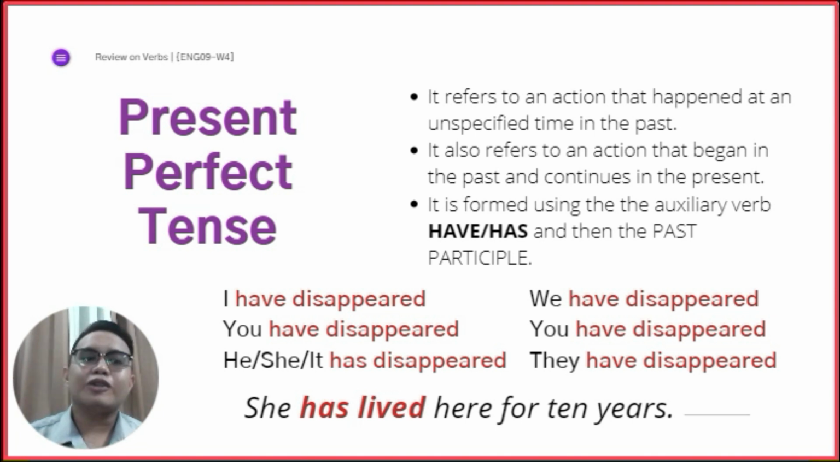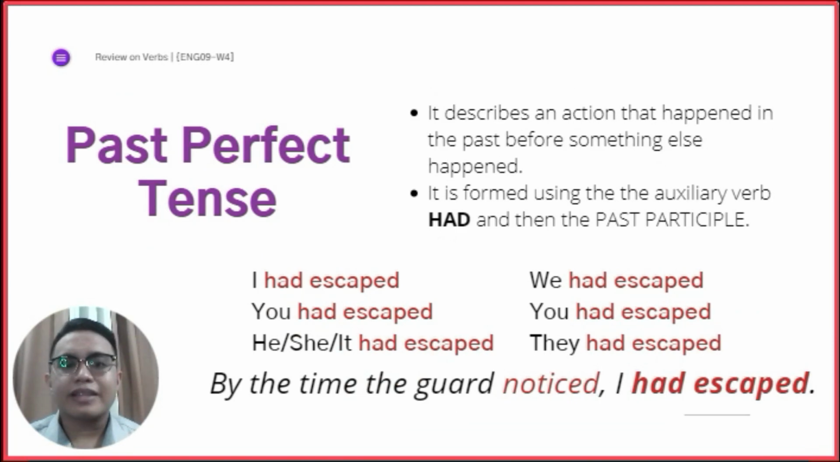Now, we go to the next one, which is the past perfect tense. Now, the past perfect tense describes an action that happened in the past before something else. Again, an action that happened in the past before something else. So, nahitabo, before pa nahitabo ang lain na pud nga action in the past. And it is formed using the auxiliary verb had and the past participle.